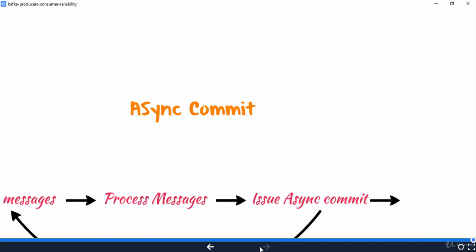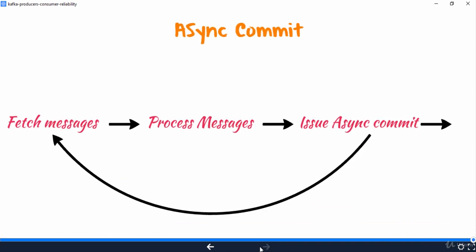There is one more option where you can asynchronously commit and thereby proceed with consumption without waiting for the commit to complete. There is a trade-off though. Since you're not waiting for a commit completion to process the next batch, the recorded offset could go stale if a commit operation failed. So asynchronous commit is not as reliable as a synchronous commit.